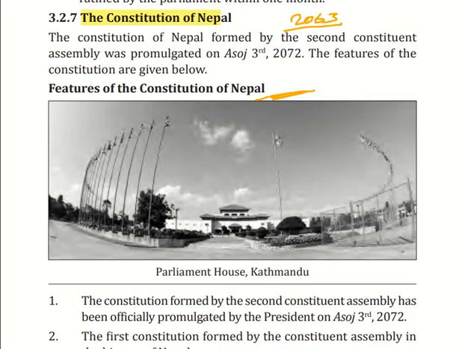The Constitution of Nepal, framed by the Second Constituent Assembly, was promulgated on Ashoj 3rd, 2072. The features of the Constitution of Nepal are given below.